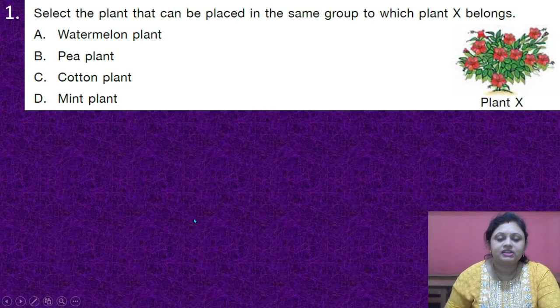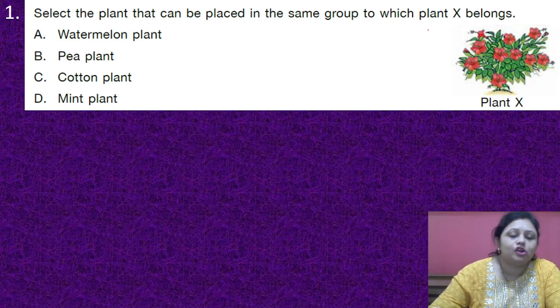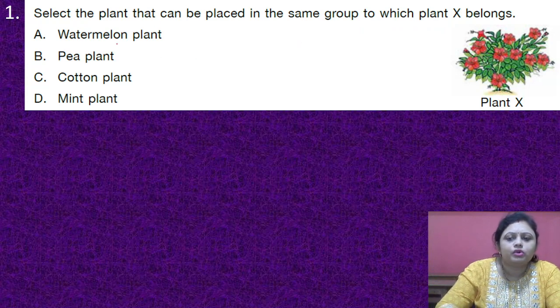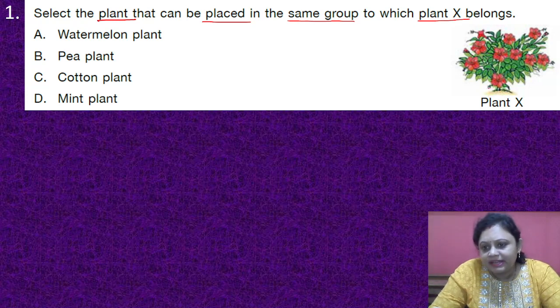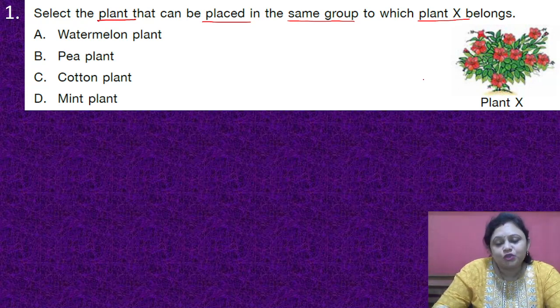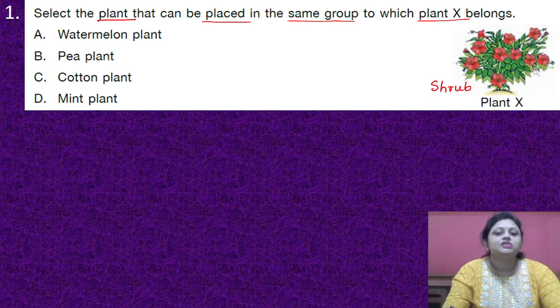Our first question, select the plant that can be placed in the same group to which plant X belongs. Options are A. Watermelon plant, B. Pea plant, C. Cotton plant, D. Mint plant. So here we have a plant X. The plant X, as you can see, is a China rose or hibiscus plant. This hibiscus plant is a shrub. So we have to find out which of the following is a shrub.